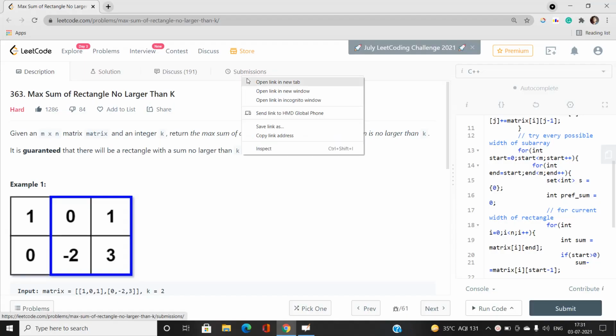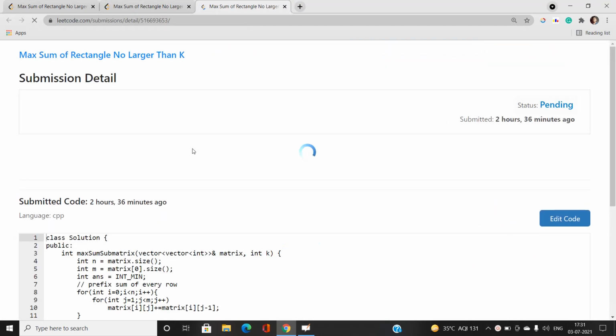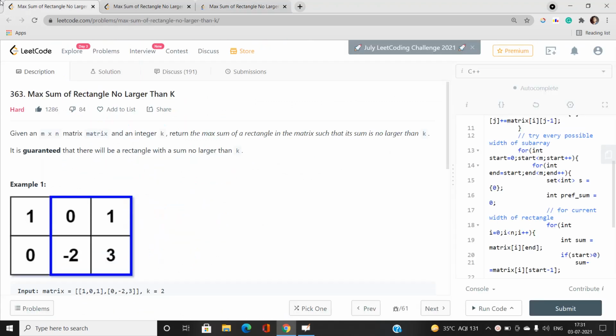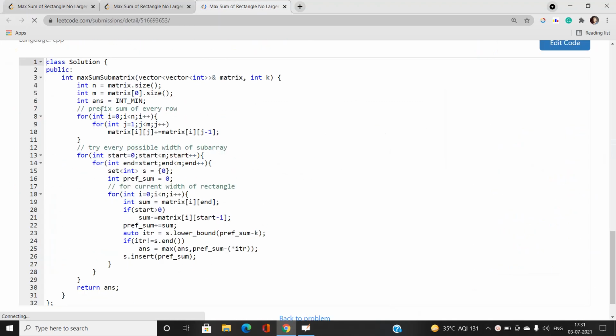Okay, so let us move on to one of my accepted submissions. This problem actually disturbed my mind entirely. We need to find the maximum sum of a rectangle. We need to first fetch out the rectangle.